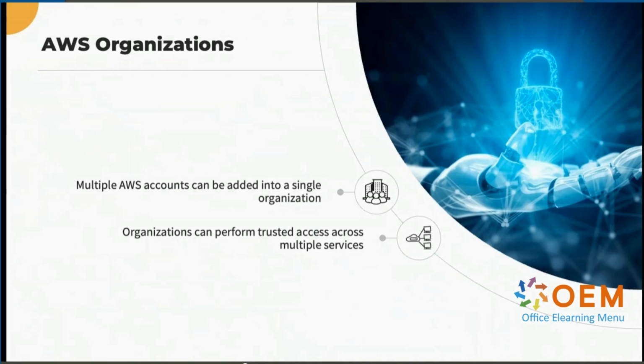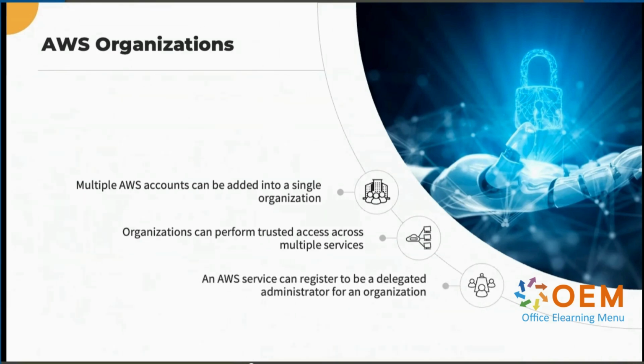This means those services have permission to perform actions in your organization. A single organization is automatically assigned a management account when it's created, and this account, typically the account that created the organization, is able to perform administration actions on the organization, such as creating and deleting OUs. If you want other AWS services to be able to perform such administrative actions, you can give those services delegated administrator permissions to do so.